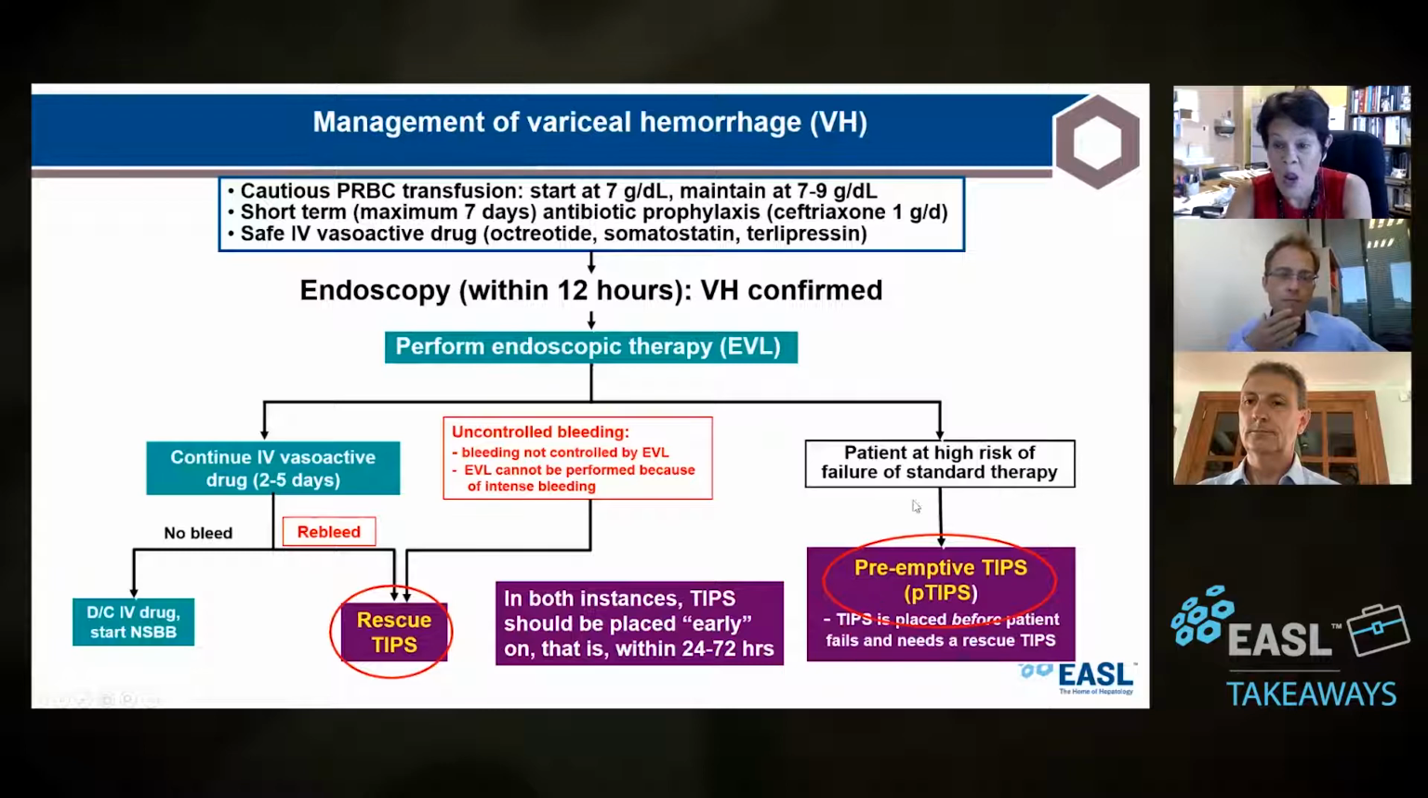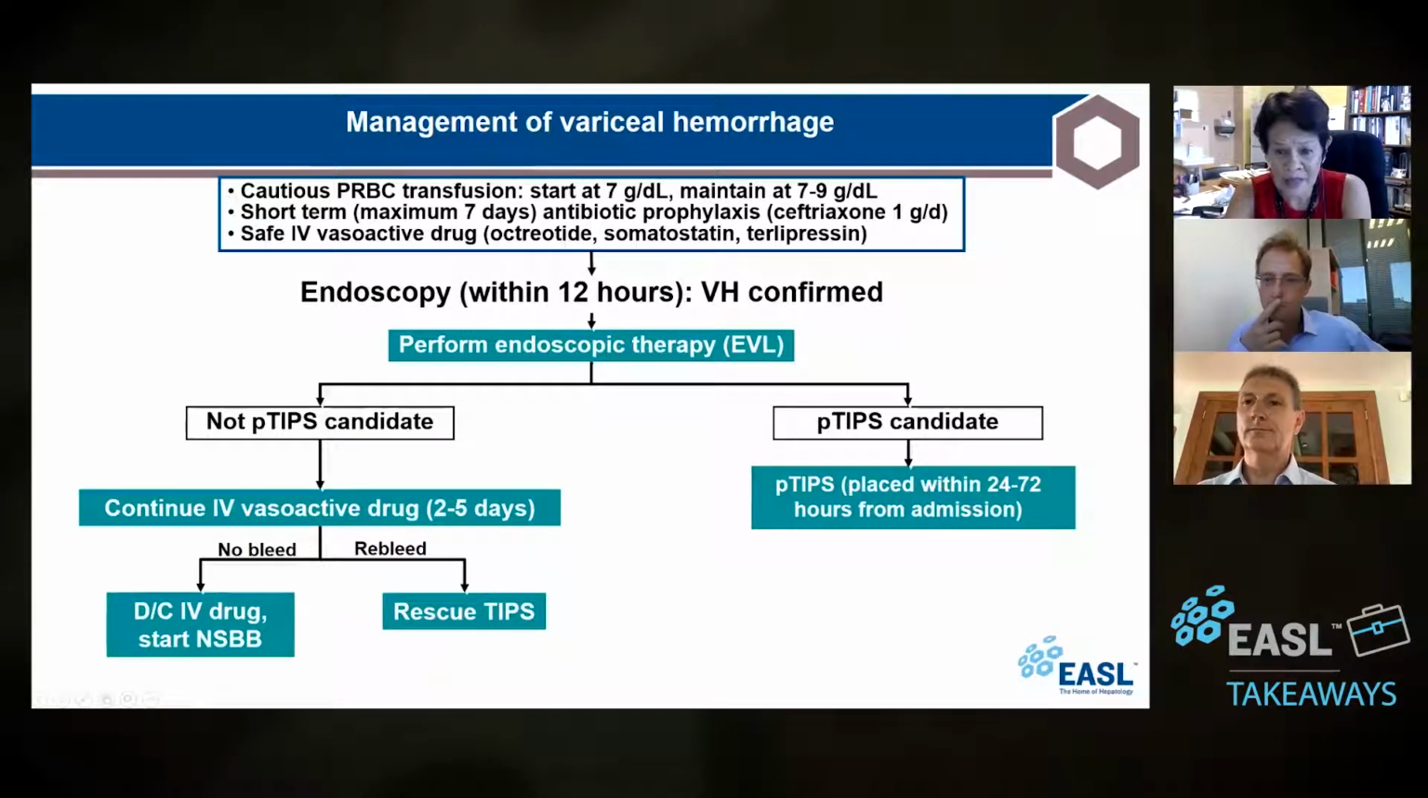Now, the key is how do we define these patients? And these patients, like I said, P-TIPS will be placed within 24 to 72 hours from admission. Lupe, I've got a question. What are these patients considered at high risk of bleeding?